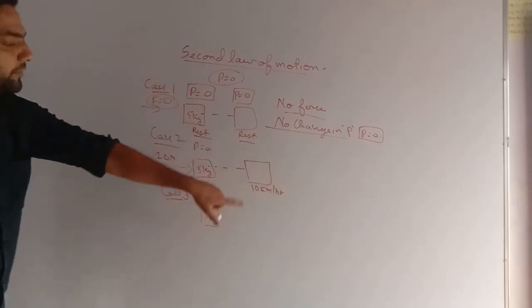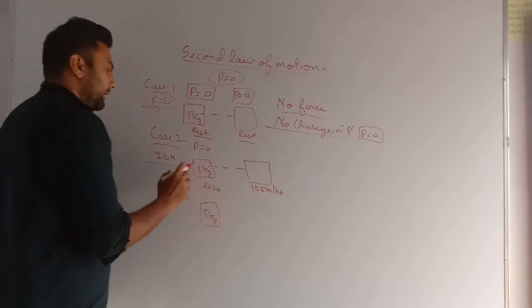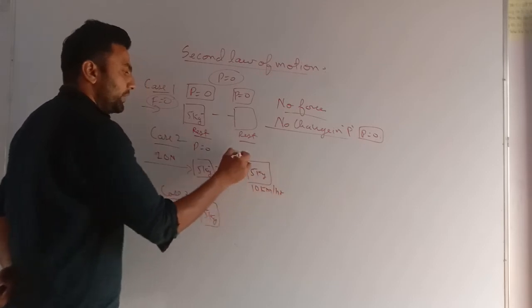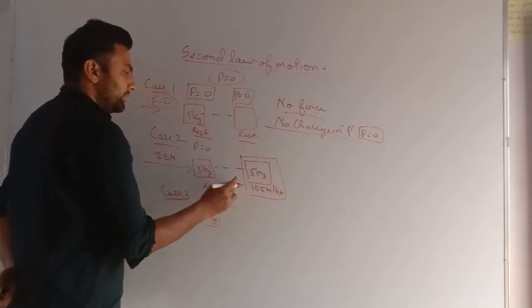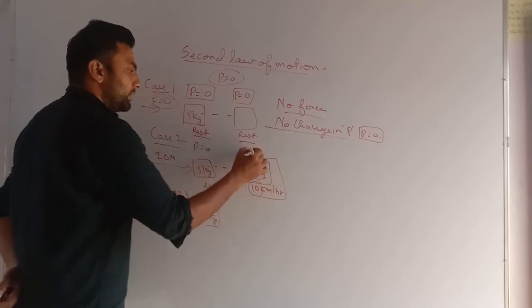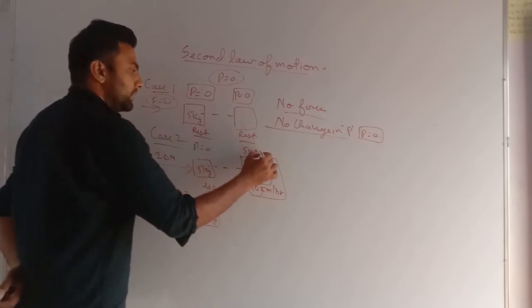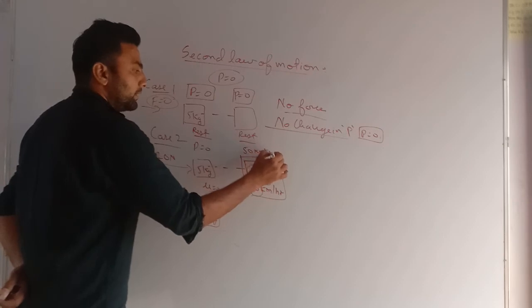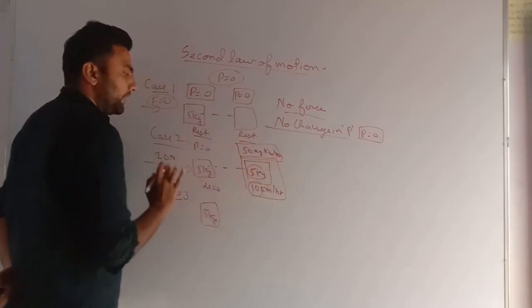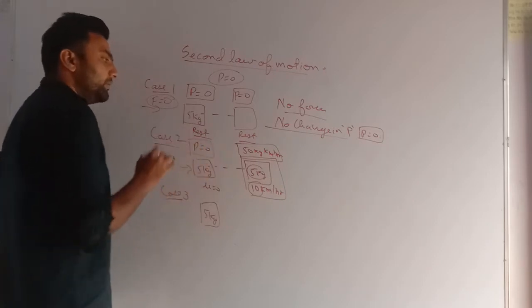Now it has a speed of 10 km per hour and its mass will be the same. Now what is momentum in this case? Momentum is mass into velocity, so momentum is 50 kg kilometer per hour. Before this, its momentum was 0.